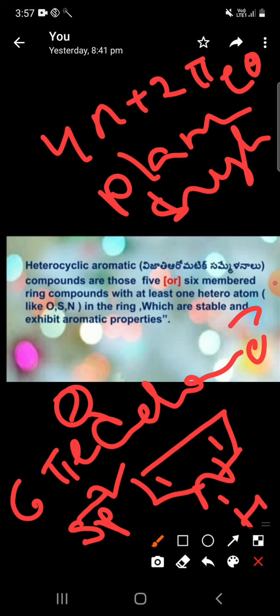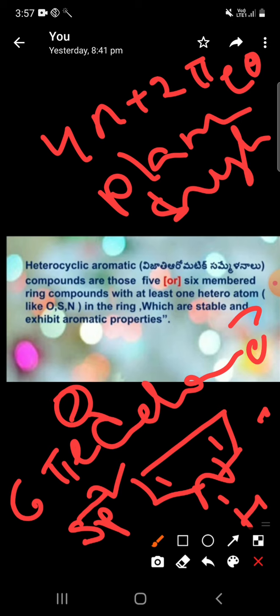So what is a heterocyclic compound, students? If you take 5 or 6 membered ring compounds, and one heteroatom is joined in the ring, that is a heterocyclic compound. That ring is stable and it exhibits aromatic properties also. That one is the heterocyclic aromatic compound.